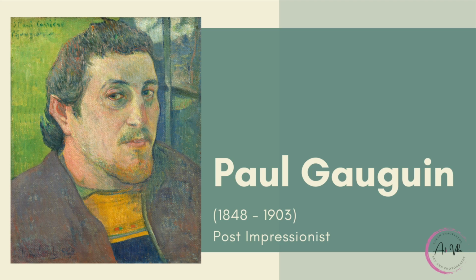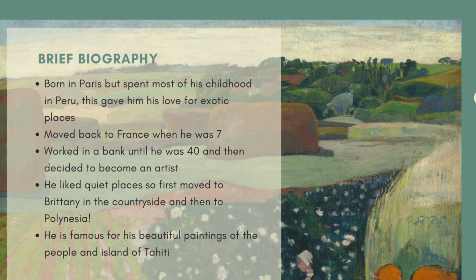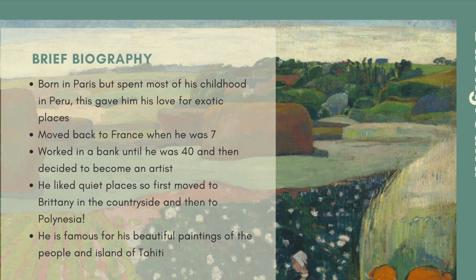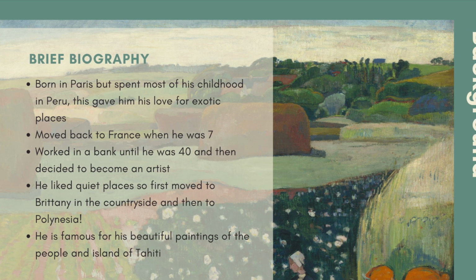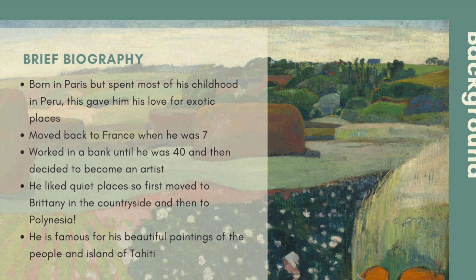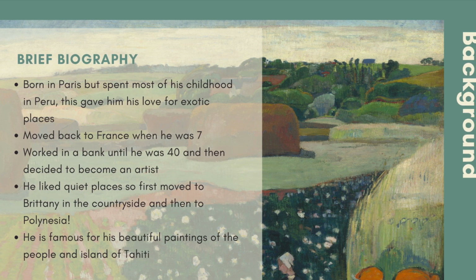Paul Gauguin was one of the most famous post-impressionists. He was born in 1848 in Paris, France, but spent most of his childhood in Peru, and that's where he got his love for exotic places. He moved back to France when he was 7 and stayed there until he was 40, working as a banker, before he decided to become an artist.